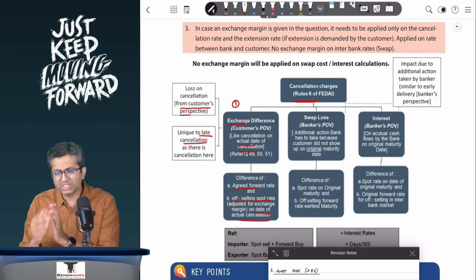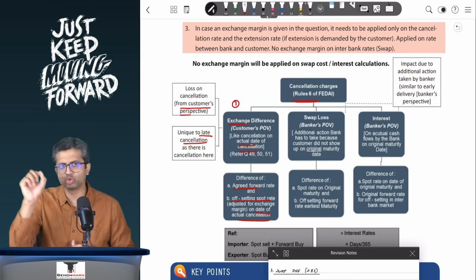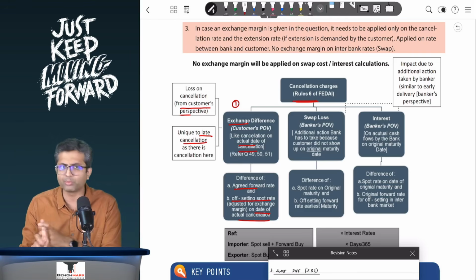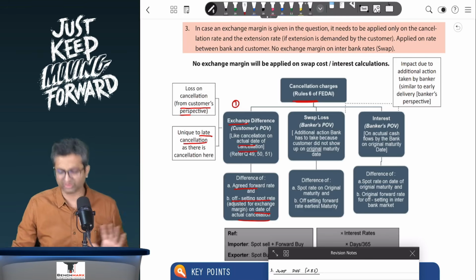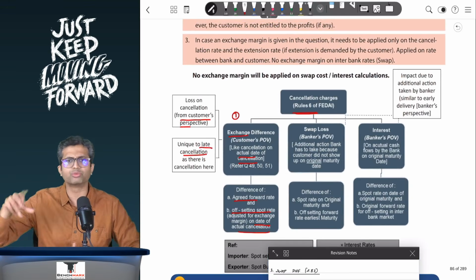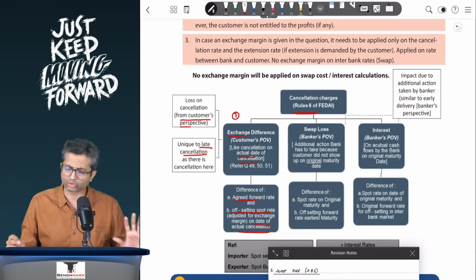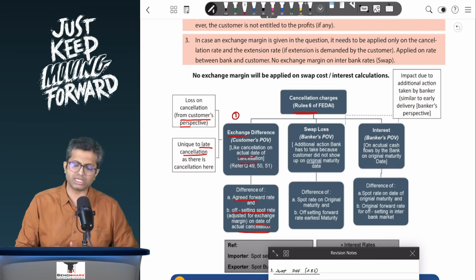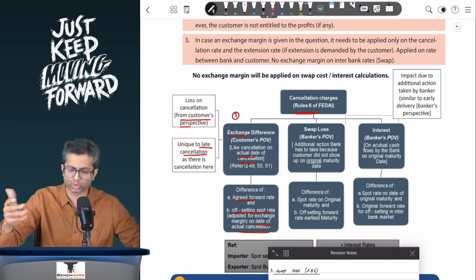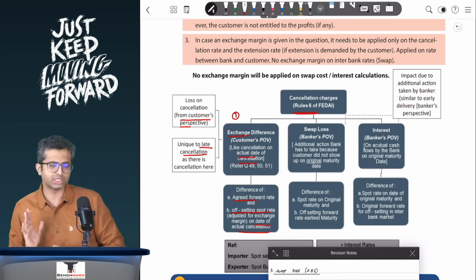Now, once you do these same workings, you draw the chart, you do point 1, 2 and 3. Point 1 is the cover deal, point 2 is the spot transaction, point 3 is the forward buy that you will enter. After that, the exact same steps for swap, the difference between 2 and 3, selling price minus cost price. Then is the interest, the difference between 1 and 2, the cash flows into the rate of interest, and maximum for a 3-day time frame.